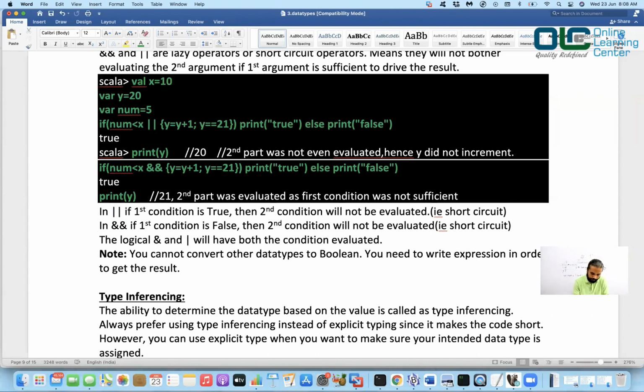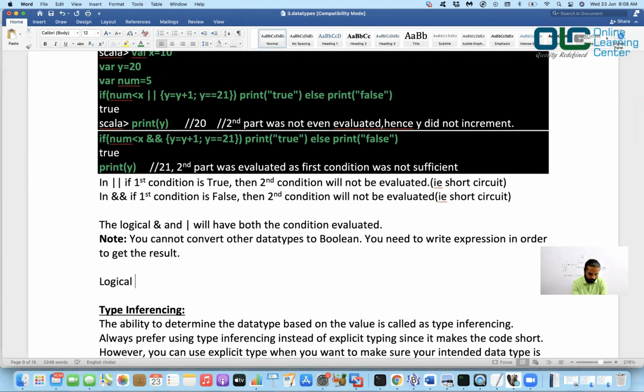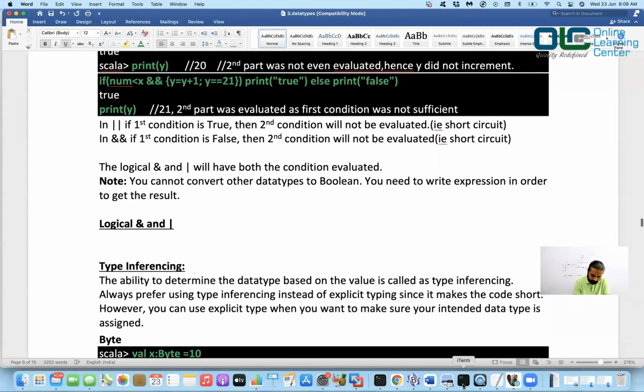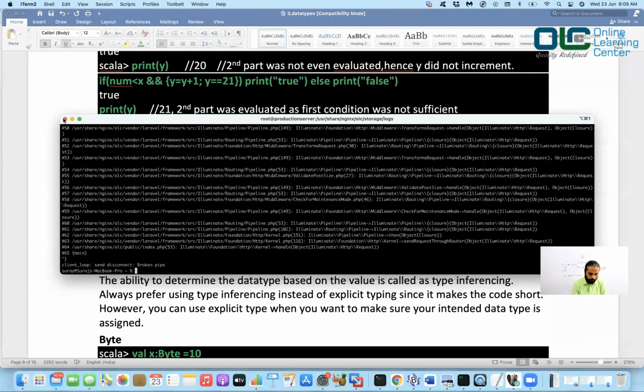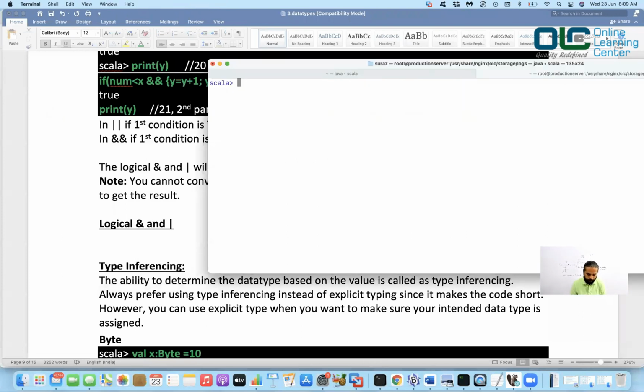So now let me talk about this AND and OR as well. Okay, so we are going to talk about logical AND and OR. We understood this double AND and double OR, but now I think we should put this discussion here. Let's understand what it does. This will also work on your Boolean type. And how can you do that is something like this.